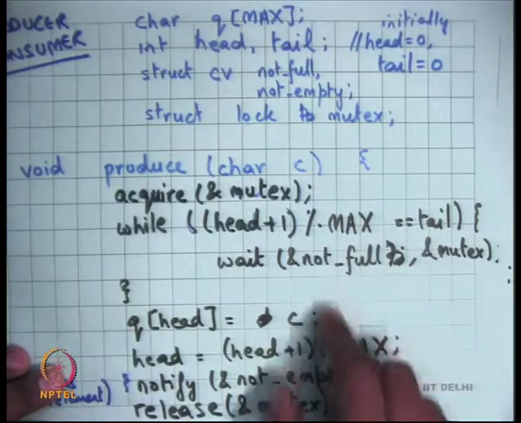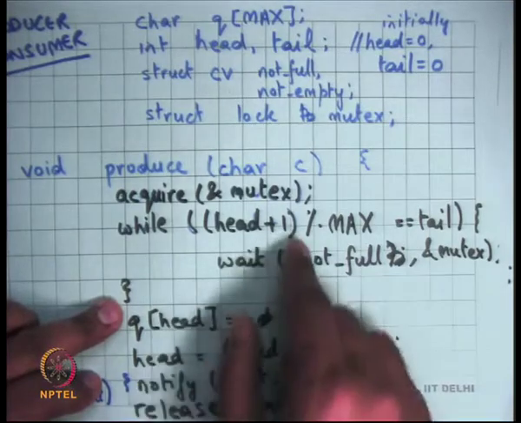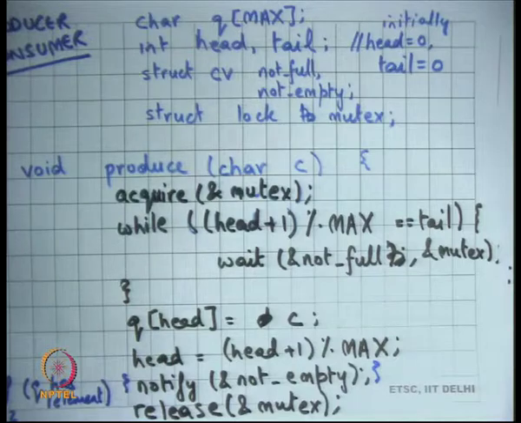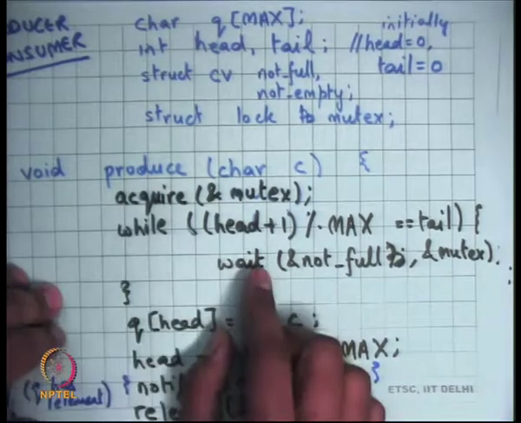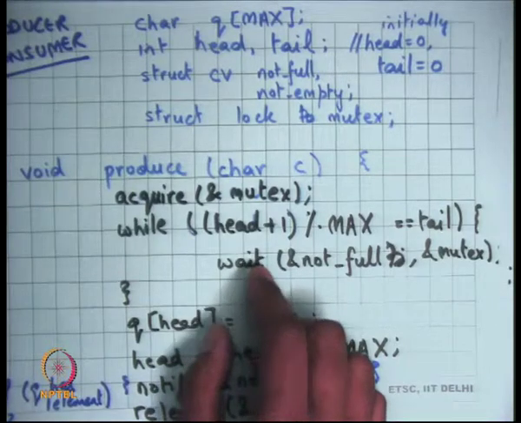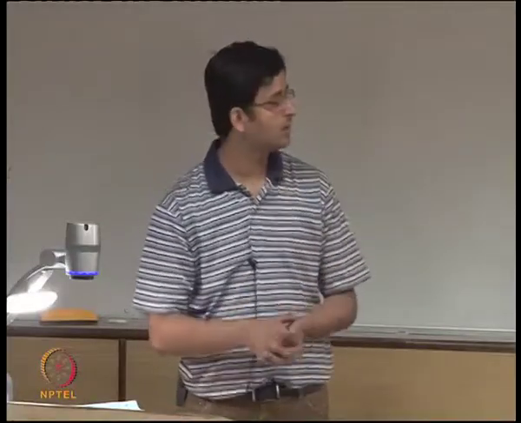He will come out of wait, and it's not okay for him to just go and start producing. He should again check the condition. So the invariant is not that when you come out of wait, the condition has definitely become false. You went to wait because the condition was true, but it's not necessary that when you come out of wait, the condition is necessarily false. Hence you need to recheck the condition after you come out of wait, and so you need a while loop instead of an if, which we had last time.